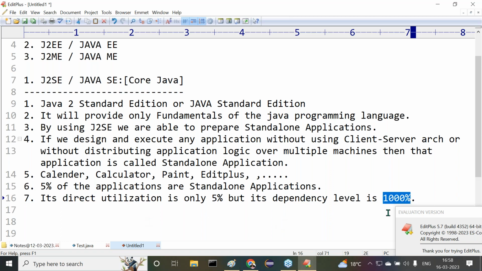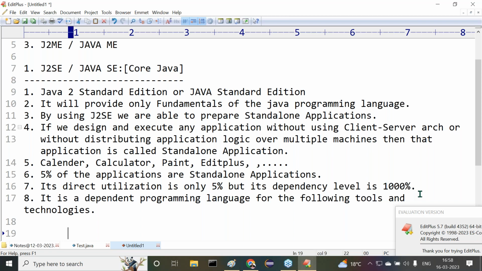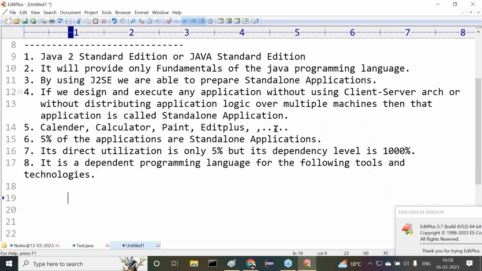How, sir? How can you say like this? I'm giving clarity now. Try to understand it clearly. It is a dependent programming language for the following tools and technologies. What are the various tools and technologies? It's a dependent programming language, so where is it going to be utilized?